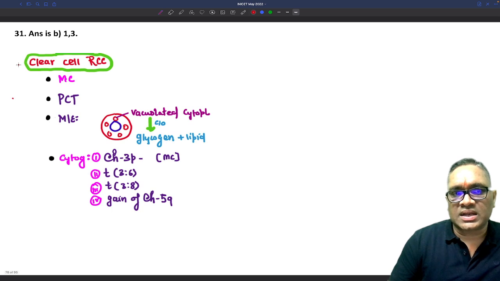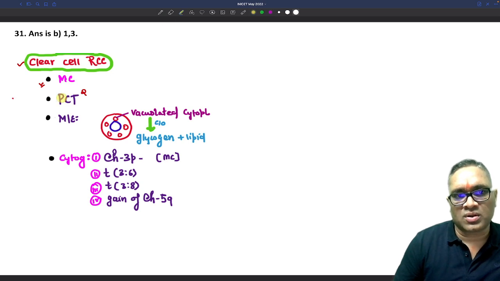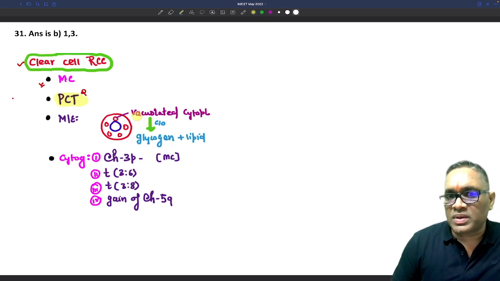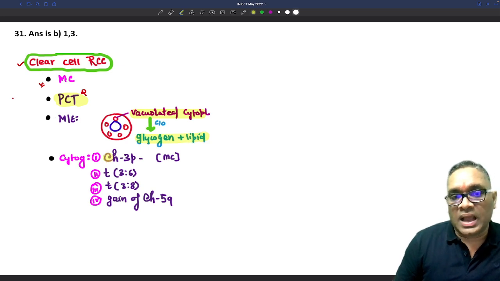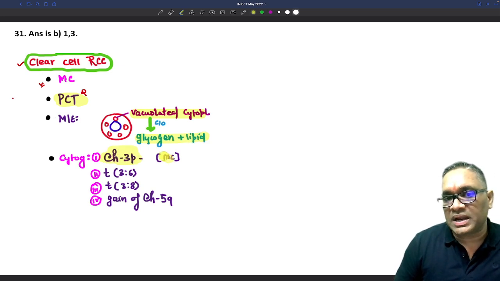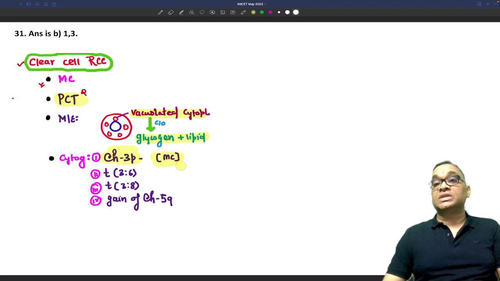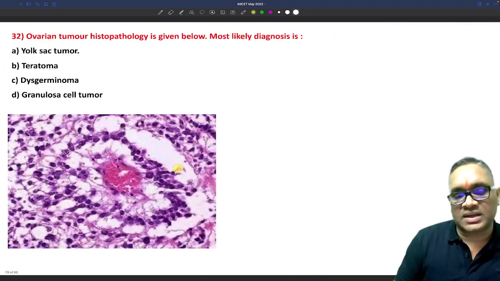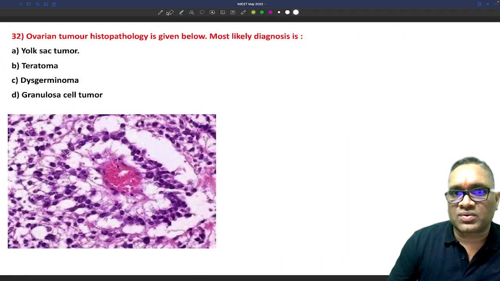Clear cell RCC is the most common type of RCC. Origin is from the proximal convoluted tubule. This is how I have taught you in classes also. On microscopy, they have vacuolated cytoplasm containing both glycogen and lipid, and the chromosomal abnormality is 3p deletion, which is the most common deletion. So it is 3p deletion that will be seen in clear cell RCC, right? This was the question which the examiner had asked in the exam.